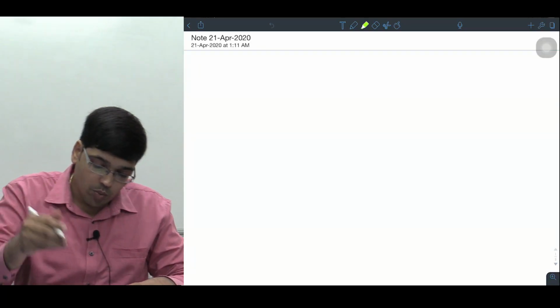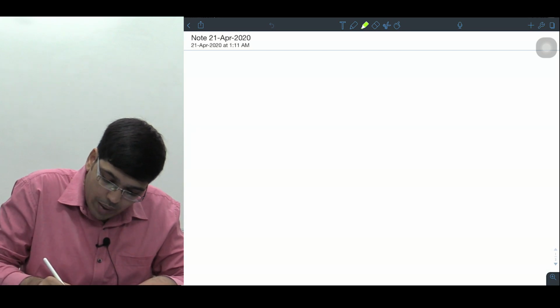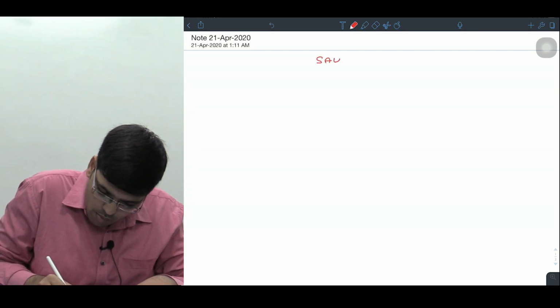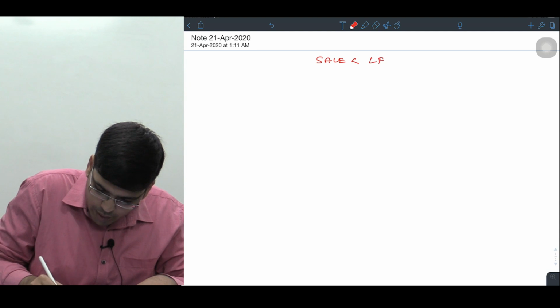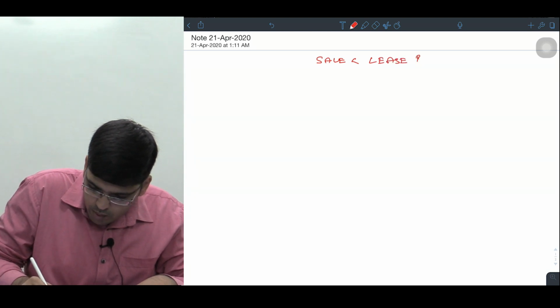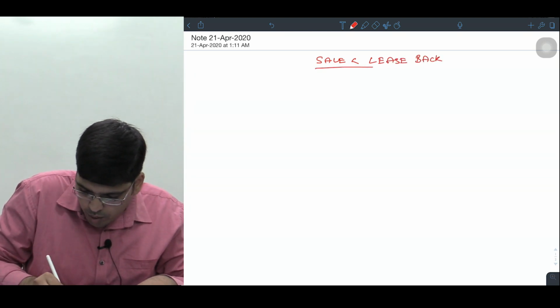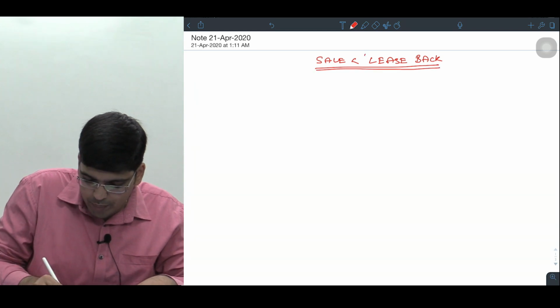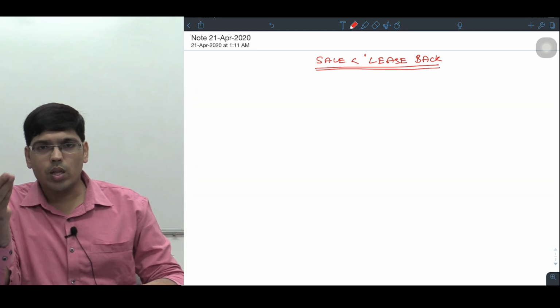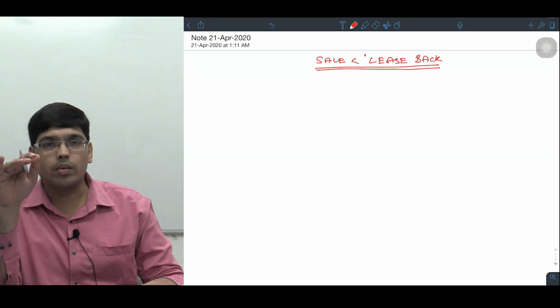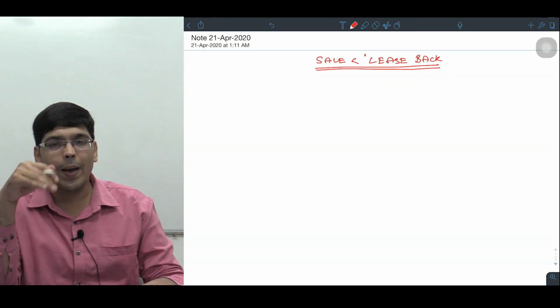Right. Next concept is sale and lease back. Sale and lease back. See, relatively important for exam. Sale and lease back matlab you sell the asset and you take the same asset back. That's called sale and lease back.